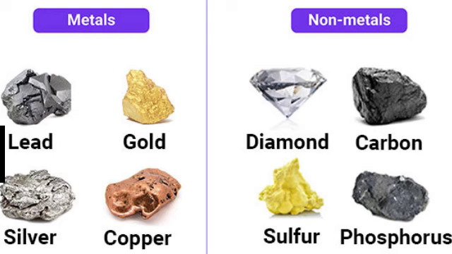Such metal oxides which react with both bases as well as acids to form salts and water are called amphoteric oxides. Aluminum oxide reacts with acids and bases in the following manner. Most of the metal oxides are not soluble in water, but some of the metal oxides are soluble in water to produce alkalis. Sodium oxide and potassium oxide dissolve in water to form alkalis as follows.